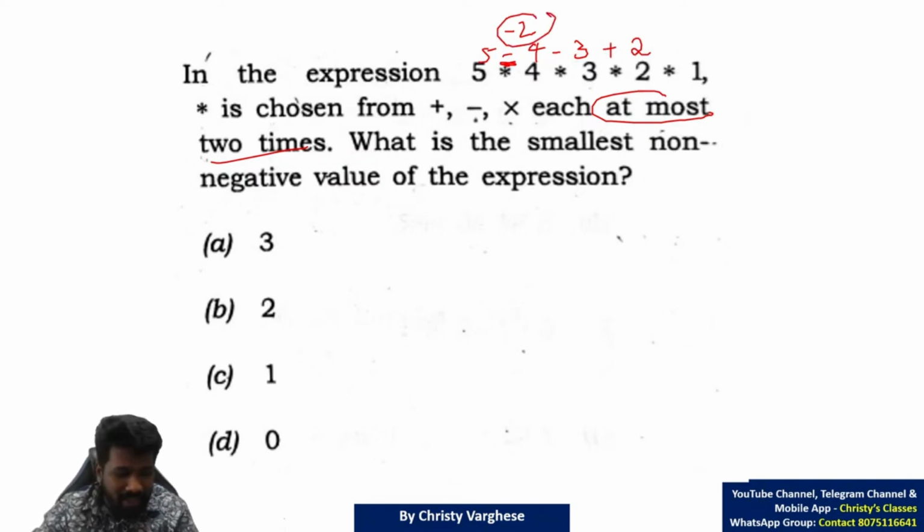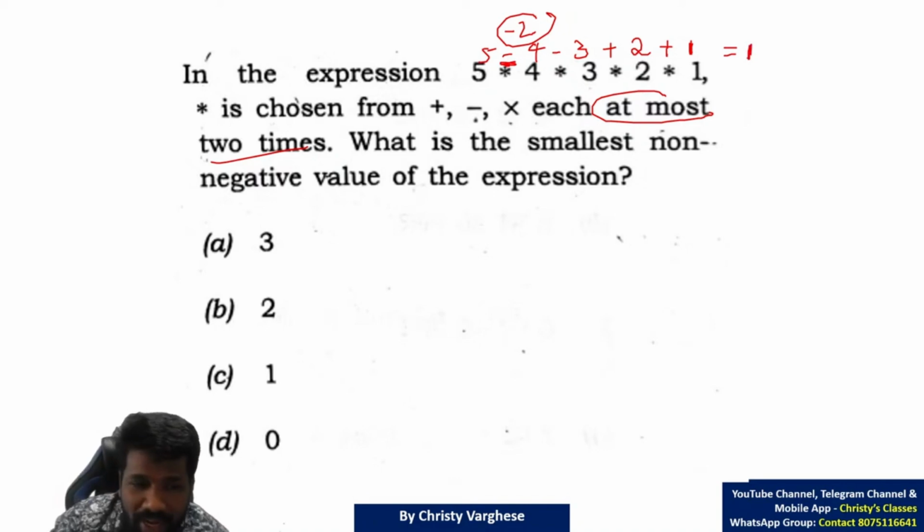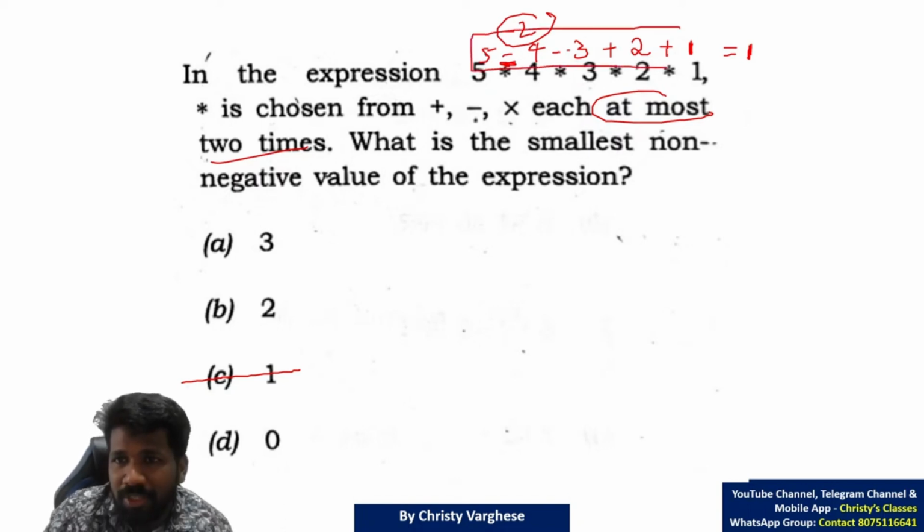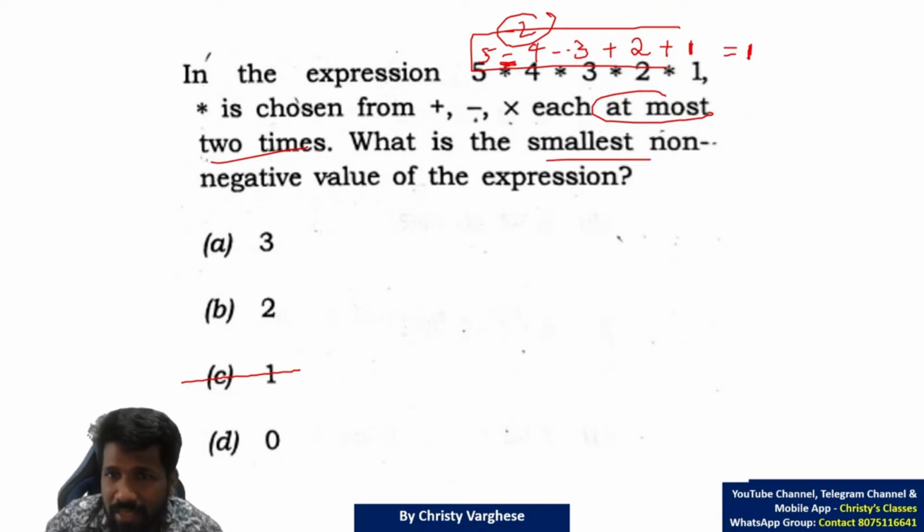Now, there is a common mistake that can be made by students. They will think multiplication may be better than plus, because plus normally gives you a smaller value. So plus 1 will make the total value 1, and chances are you can choose C, which is totally wrong. Plus 1 is possible. This possibility is totally valid. Minus, minus, plus, plus. But the question asks for the minimum possible.